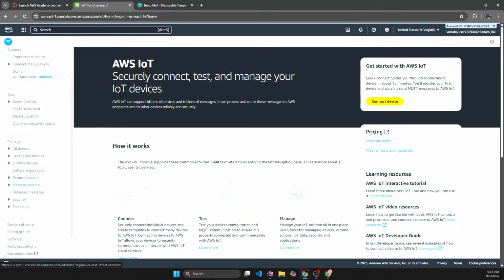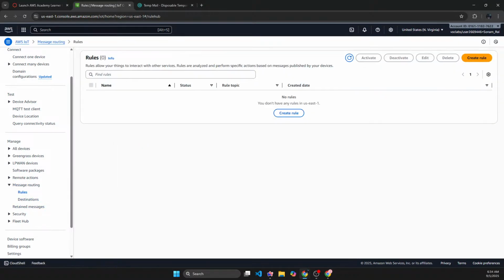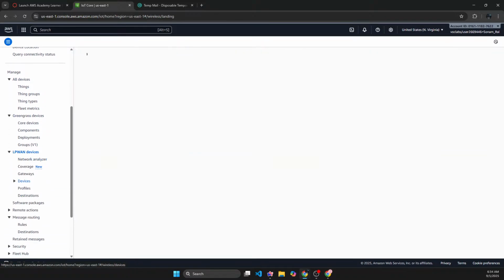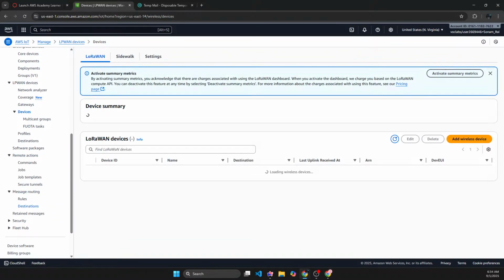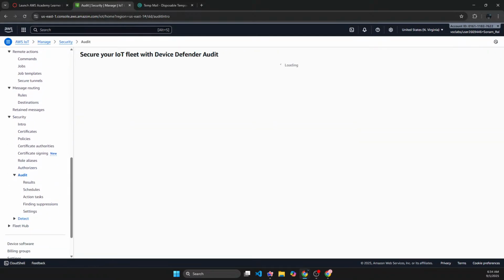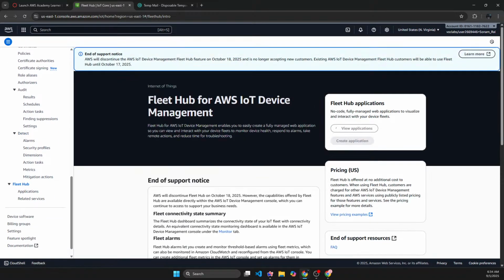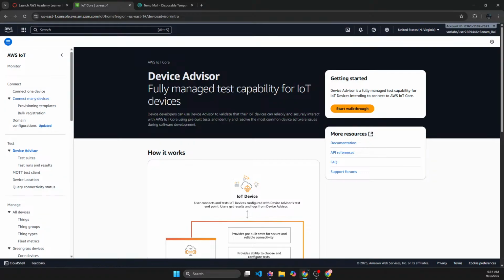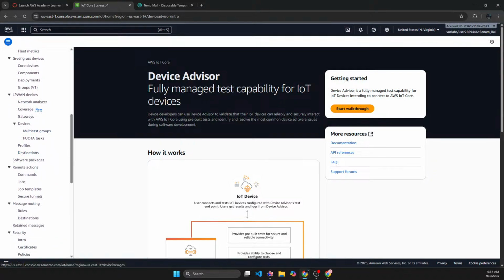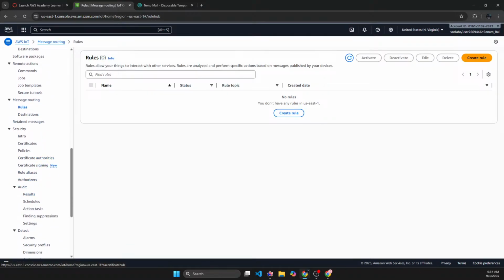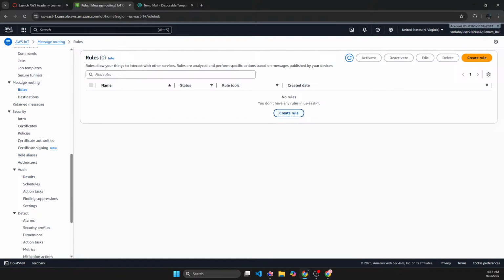icon rules, messaging route rules. So this is one thing. All devices, screen burst devices, admin devices, remote access, rules, security, audit, detect, GitHub, US. Yeah, I just don't have anything. I just don't have any rules anywhere, right? I only have rules here. I don't see any rules anywhere.